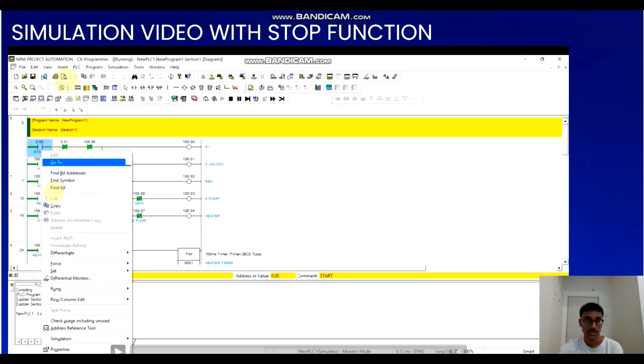And now we are going to see the simulation video of the stop function, which is the screen recording of the CX programmer.